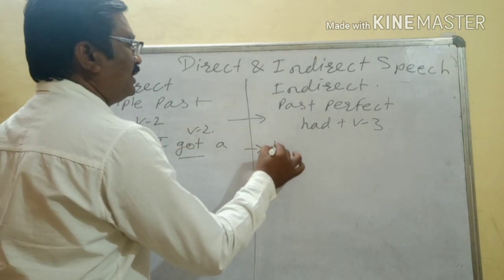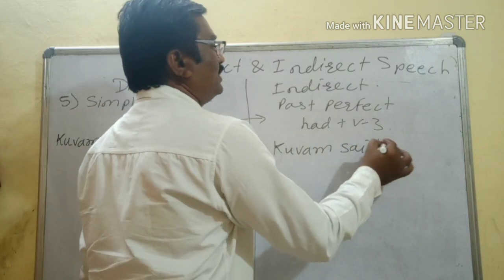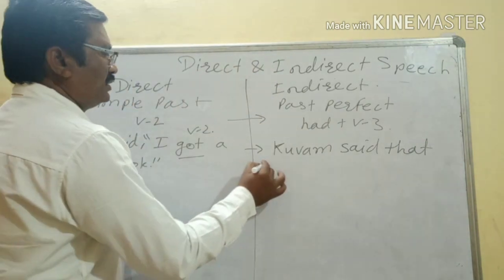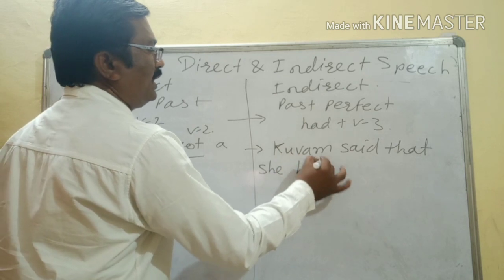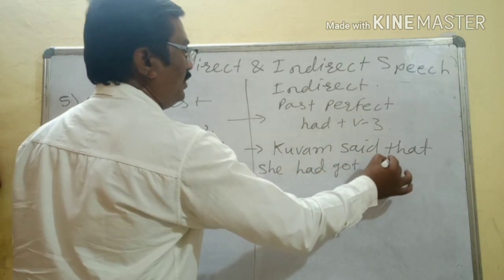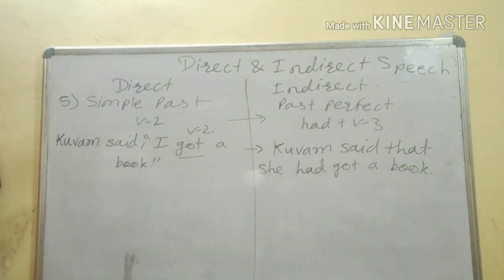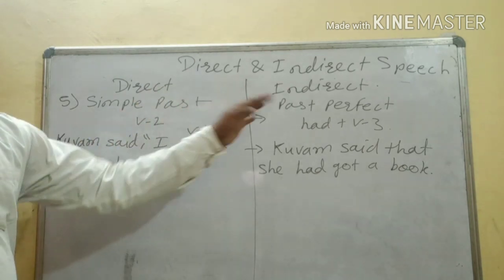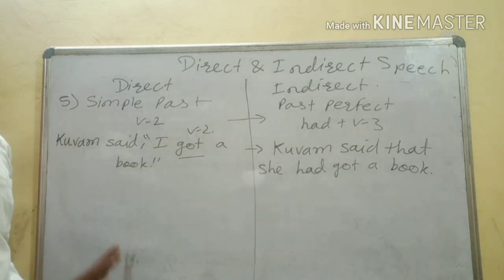What answer will be there here? Kuvam said, conjunction we should take here, that, okay, she had got a book. She had got a book. Please write down. Simple past tense will change into past perfect. Just see here. Kuvam said that she had got a book.